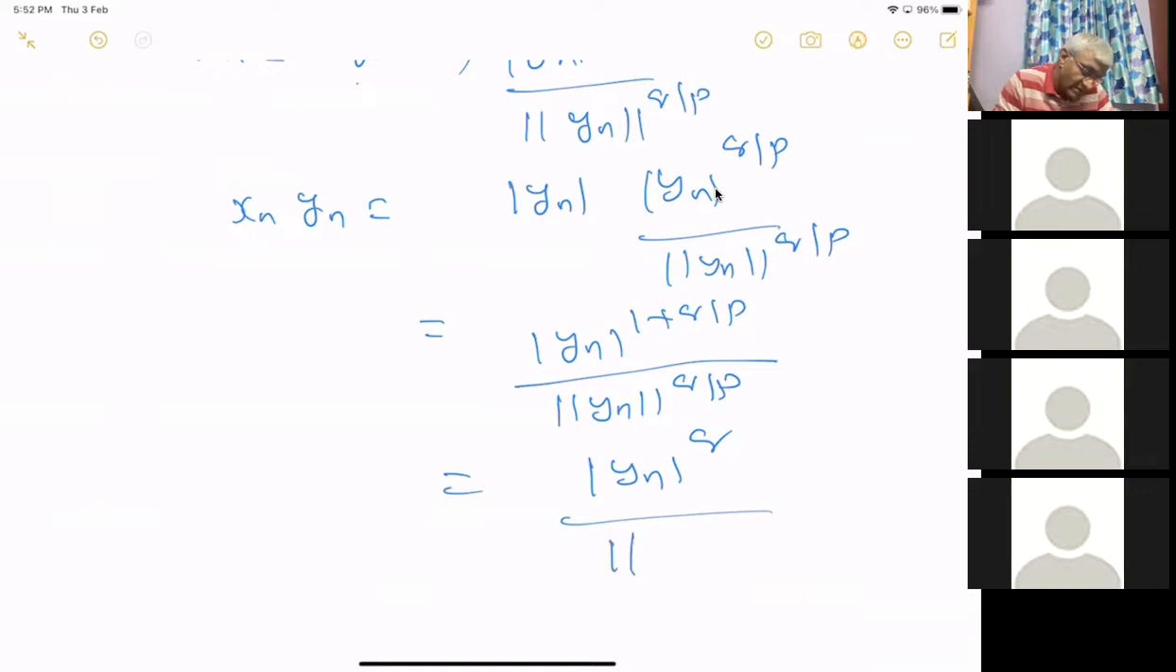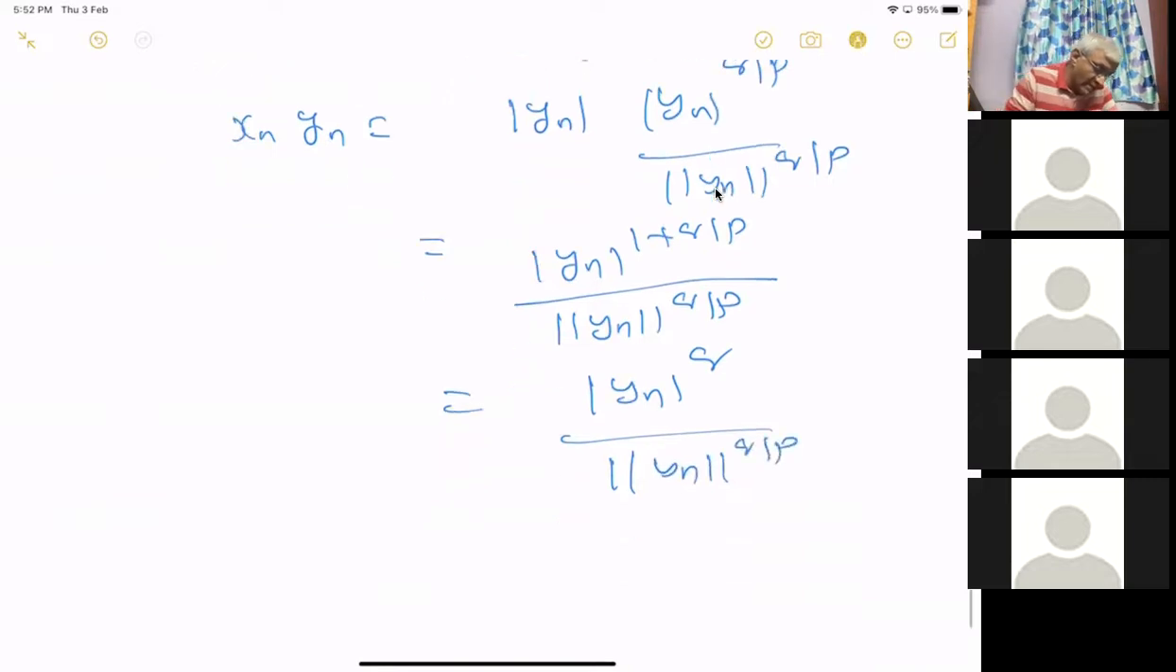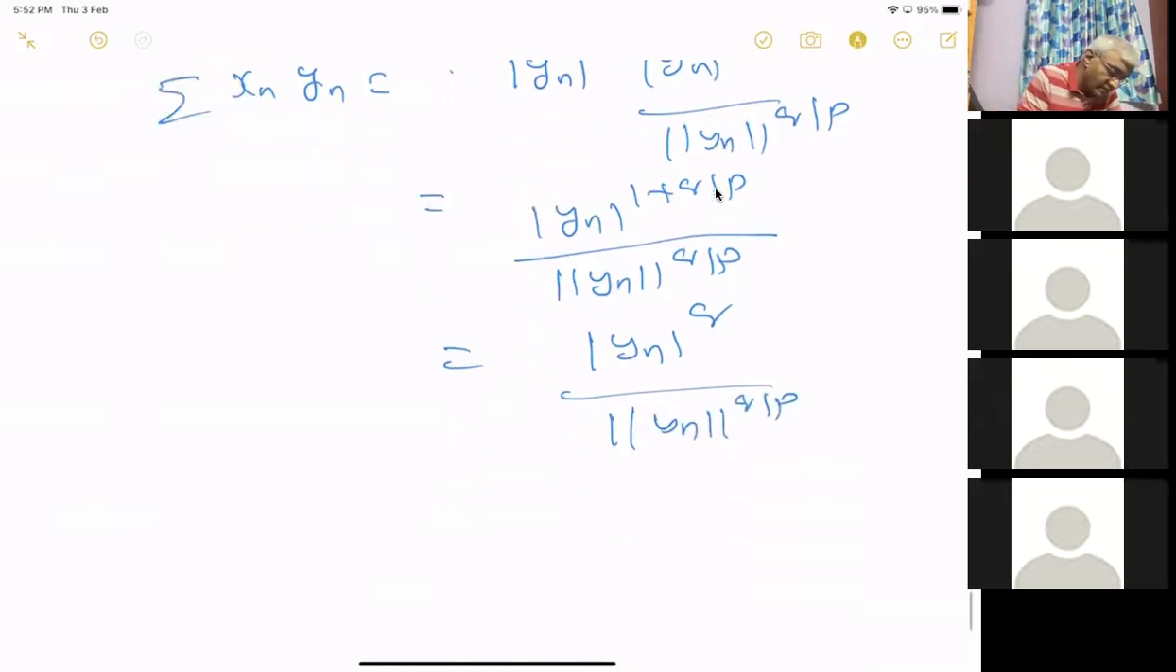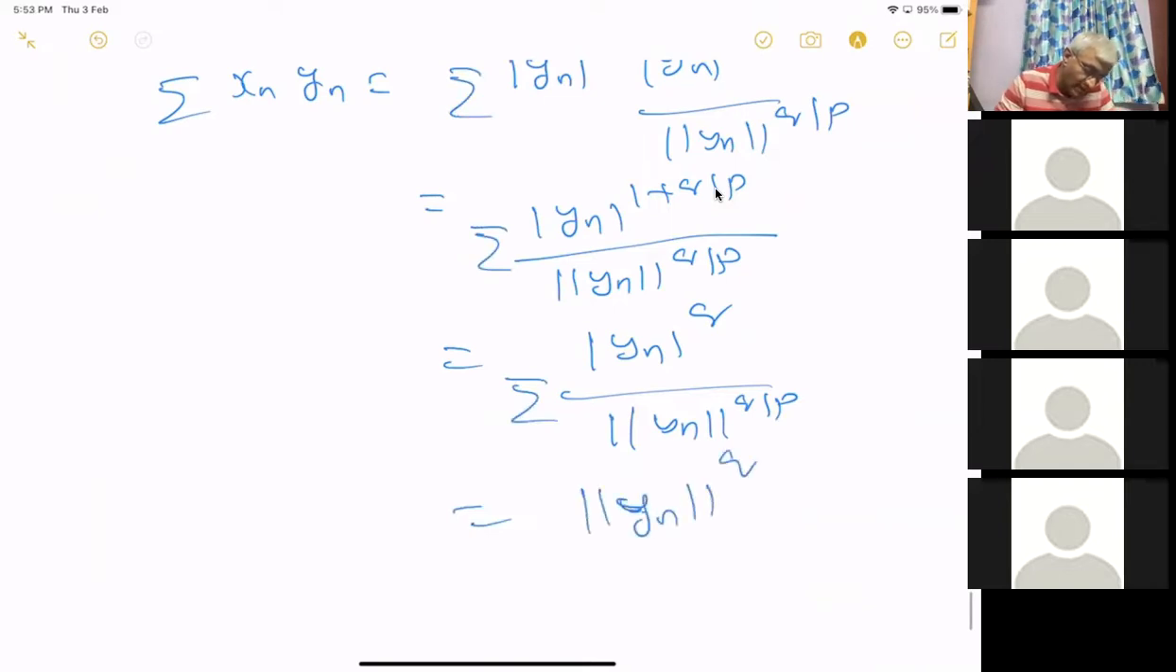So I will have the summation of it. Norm yn power q by p. Now I take the sum here. So I will get norm yn power q there. The denominator should be norm y tilde? Say it again. The denominator should be norm y tilde. Y tilde, correct. Thank you. Yeah. Good.